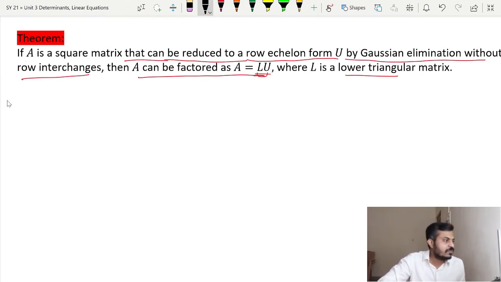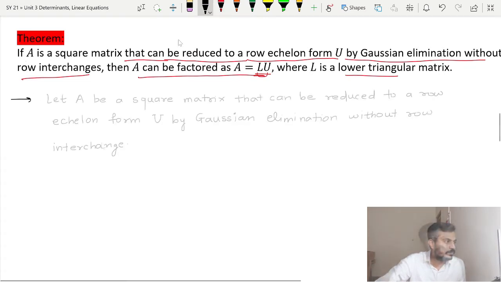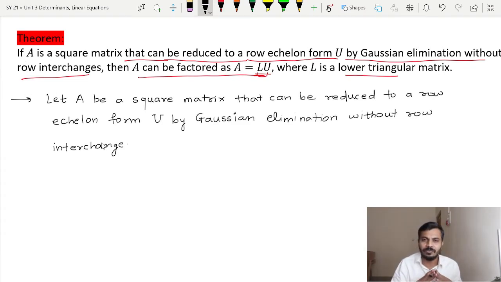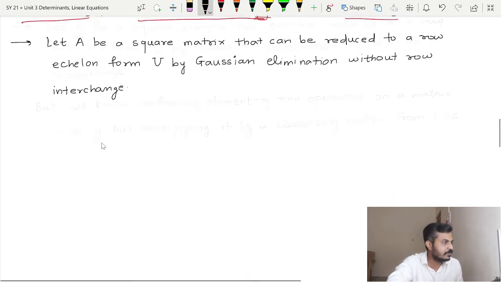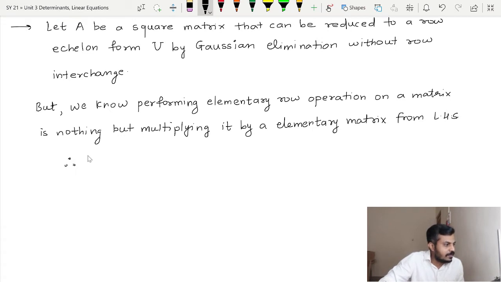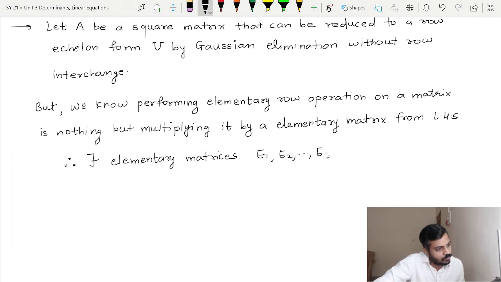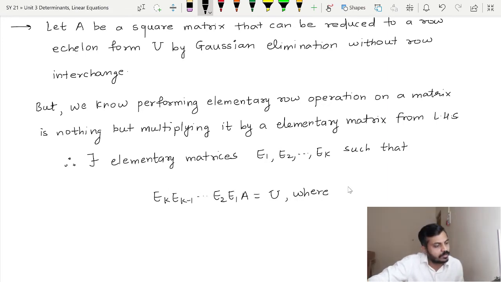Proof is simple. First of all, I will write down the given things. As we have studied before, performing an elementary row operation on a matrix is nothing but multiplying that matrix by an elementary matrix from the left hand side. So that property can be used here. Therefore there will exist elementary matrices E1, E2 up to Ek such that Ek up to E1 times A equals U, where U is an upper triangular matrix.